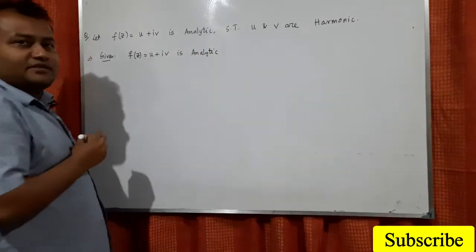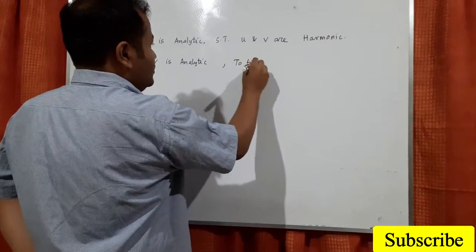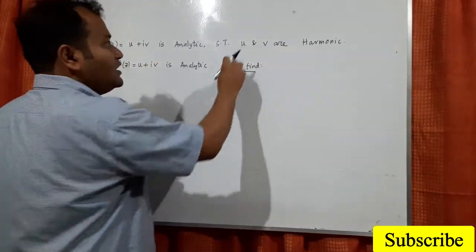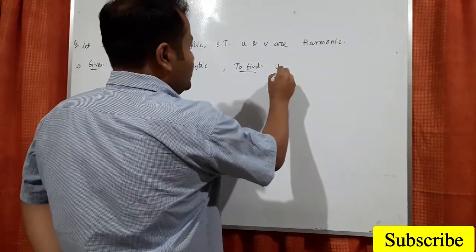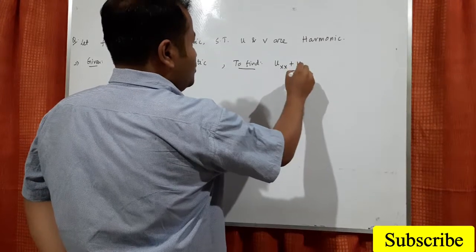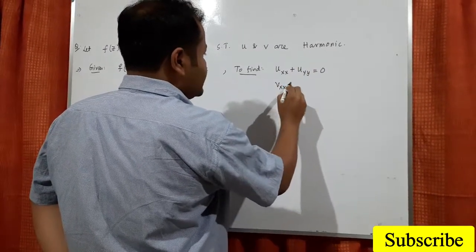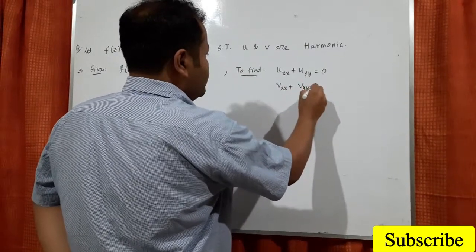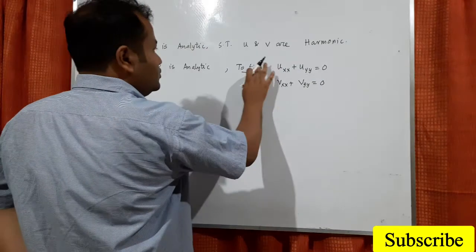This is given to us. And what do you have to find? To show that u and v are harmonic. That means u_xx plus u_yy equals 0, and v_xx plus v_yy equals 0. So this you have to show, actually, not to find, to show.